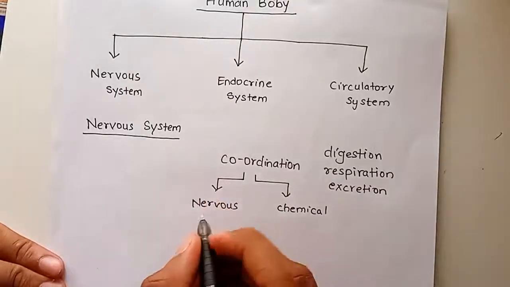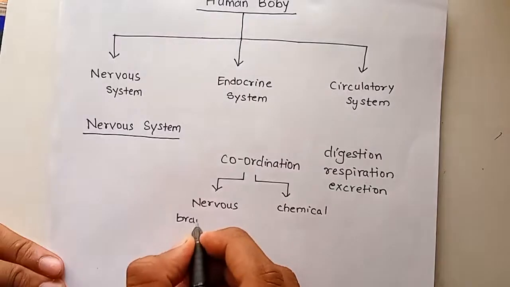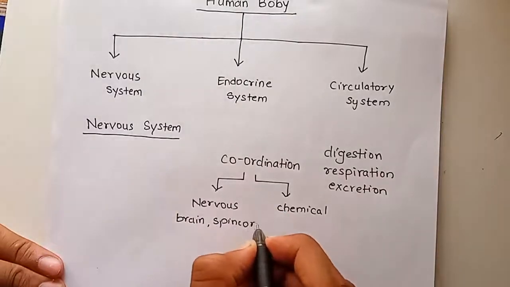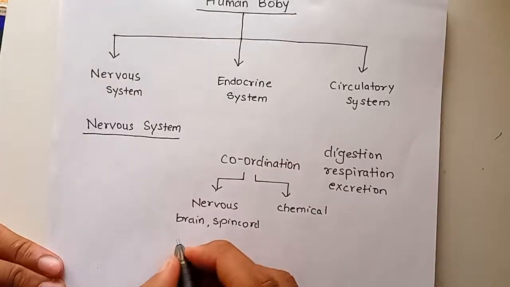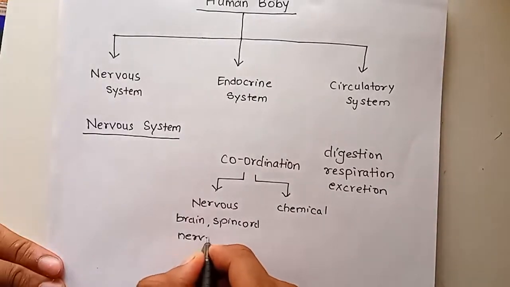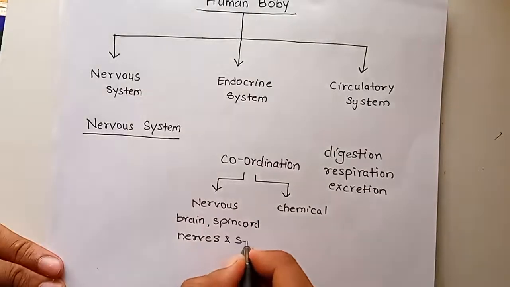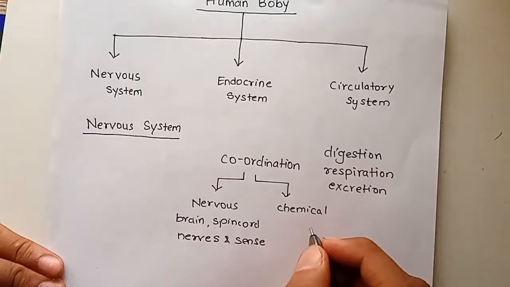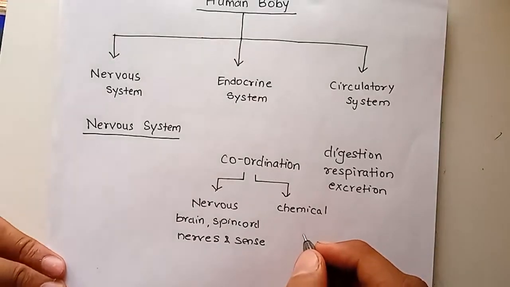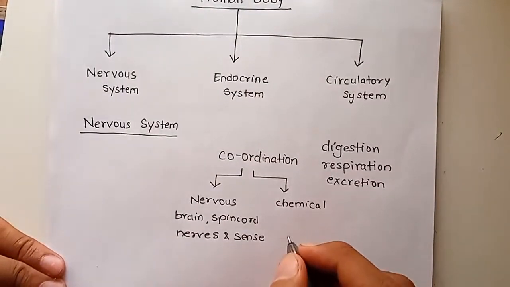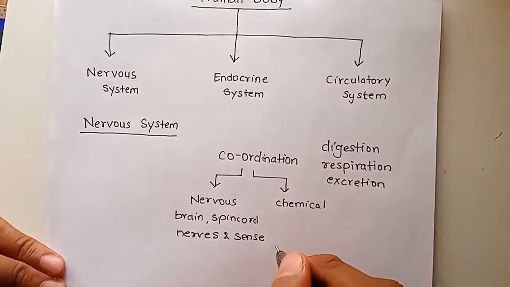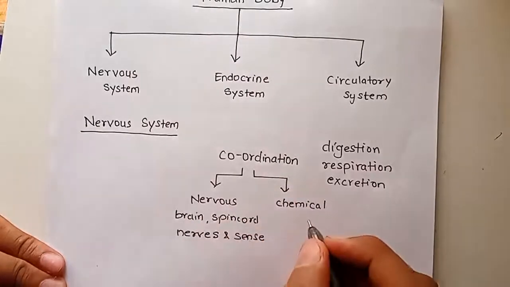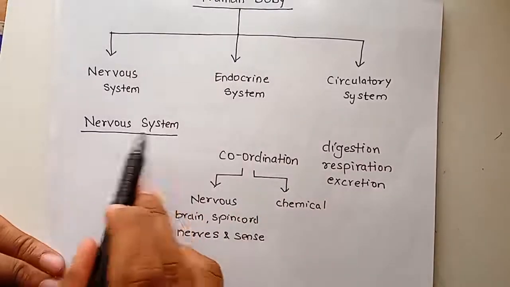It includes your brain, your spinal cord, and the nerves and sense organs. Like how does our sense organ work when we feel hungry? What signals are sent to our brain from which part of the body? All these we will study in this nervous coordination with the help of understanding what is nervous system.